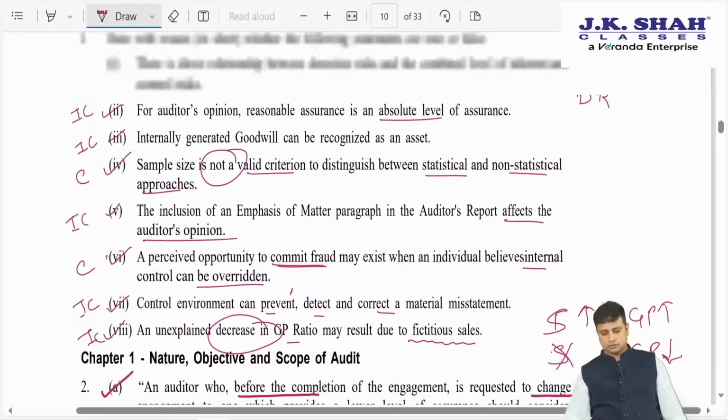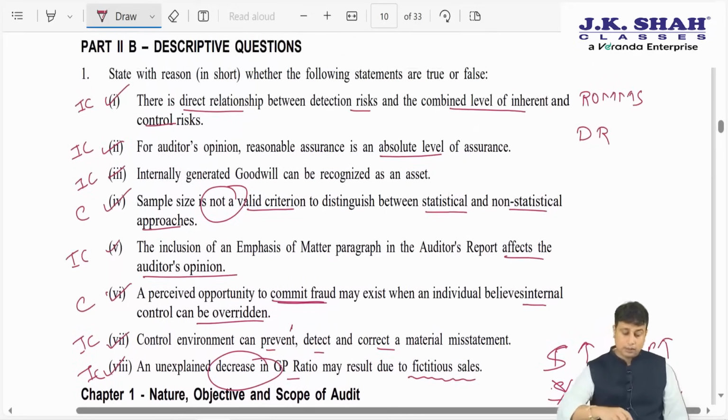So, once again for correct, incorrect, you will have to make sure that you focus on the reason. Only writing correct or incorrect may not fetch you marks. So, make sure all these 8 examples, you memorize the reason and then move ahead. So, this was a discussion about correct and incorrect.